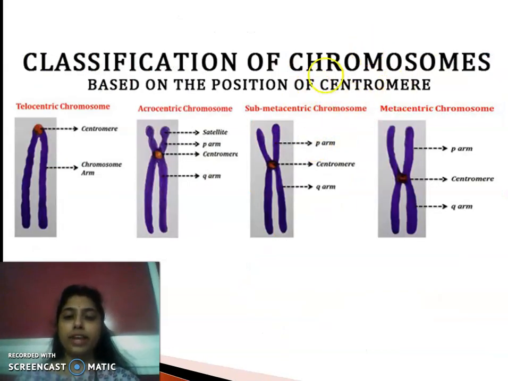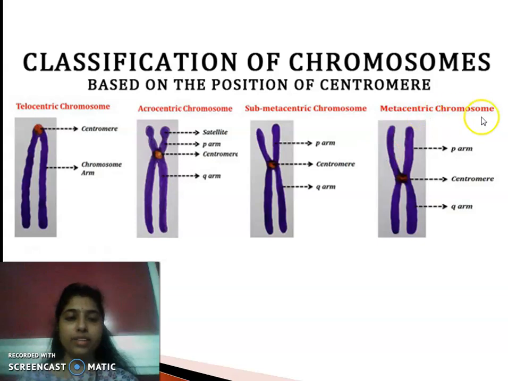Next, classification of chromosomes based on the position of centromere. What is centromere? Already we have seen centromere is nothing but the constriction point of the chromosomes, which actually divides the chromosome into two arms, short arm and long arm. So based on the position of centromere, the chromosomes are classified into four broad types. Okay, the first one is termed as metacentric chromosome, then submetacentric chromosome, acrocentric chromosome and telocentric chromosome.